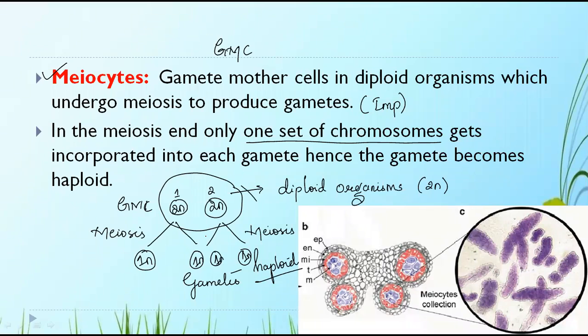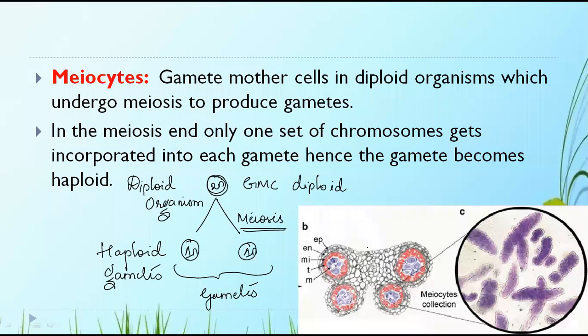Even if the organism is diploid, the GMC undergoes meiosis and produces gametes which are haploid, and this is what you mean by meiosis.